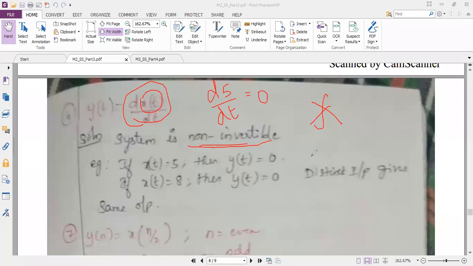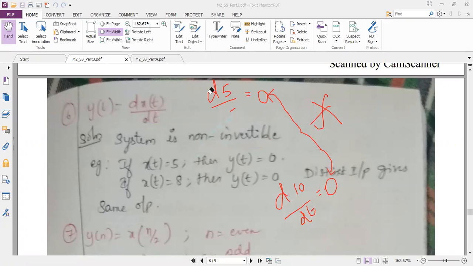If I take any number as input, d of 10 by dt, what is the answer? 0. So can you predict what condition is applying here? The output is the same for different values of input. If your output is the same for different values of input, then definitely the system is non-invertible.